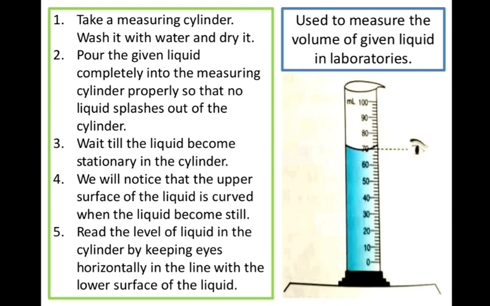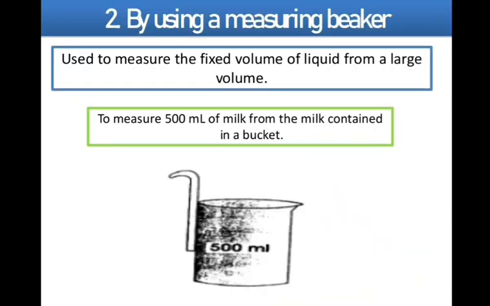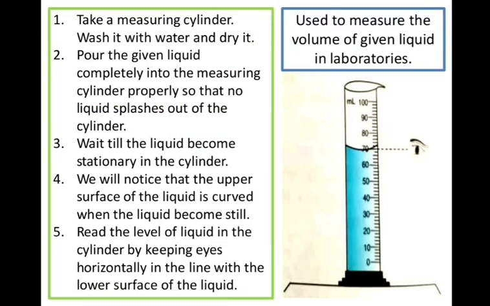So read the level of the liquid in the cylinder by keeping eyes horizontally in line with the lower surface of the liquid. Fine, so we get the volume of the liquid. If we talk about this instrument, we can clearly see that the reading is 70, and this liquid has a volume of 70 milliliter.